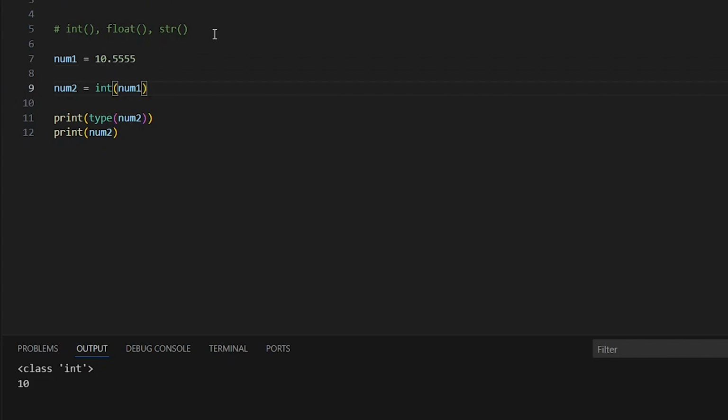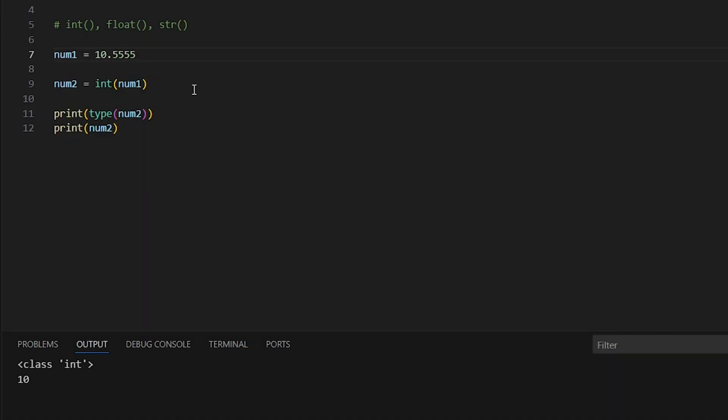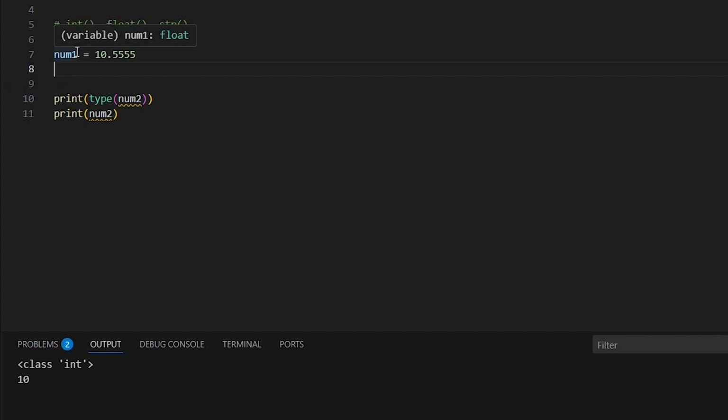Then the next function to look at is the str function, which is a very popular and widely used function. So let's look at this. Let me remove this and change this to num. And here I'm going to have 100. Of course, 100 is an integer. So for me to convert it to a string, I have to use the str method.